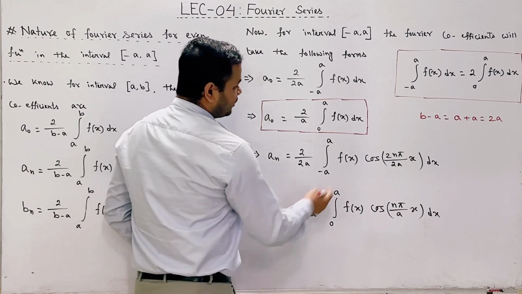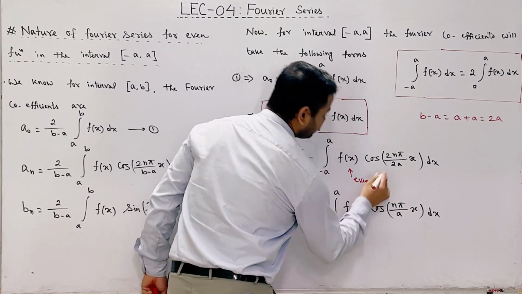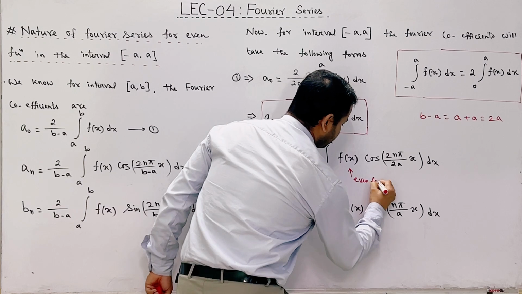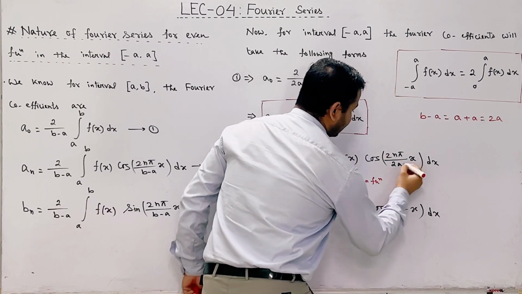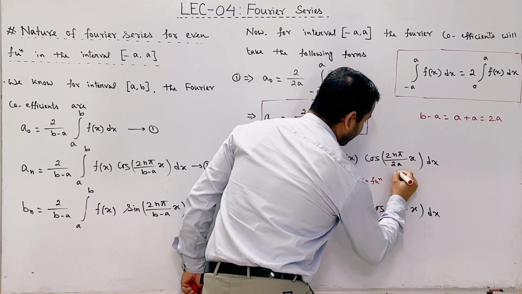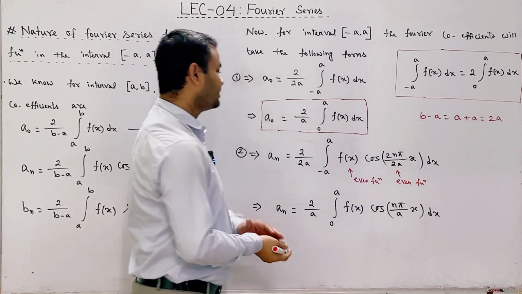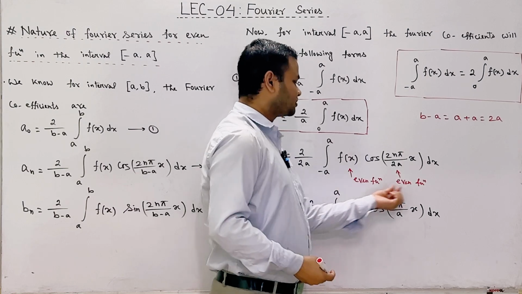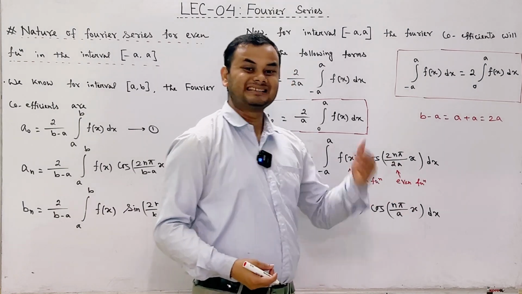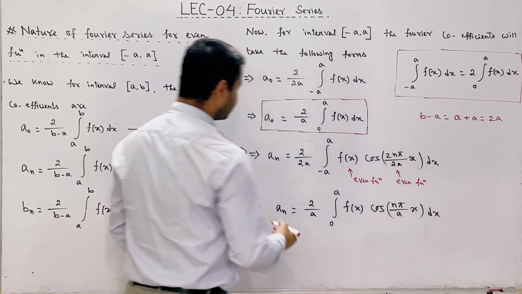So we know that this is even function, and cos twice n pi divided by twice a into x, this is also even function. We know that the product of even function and even function is an even function. So ultimately this is an even function.